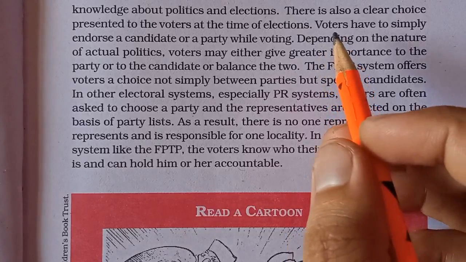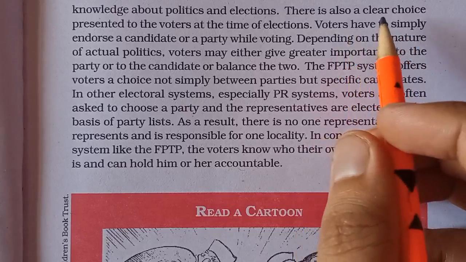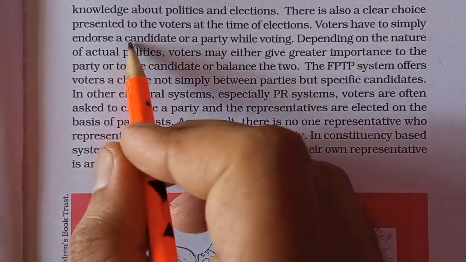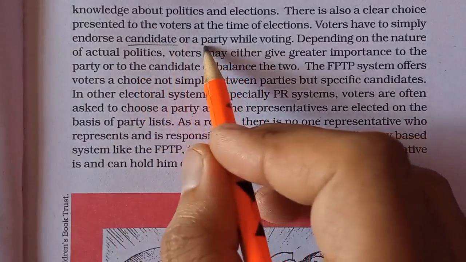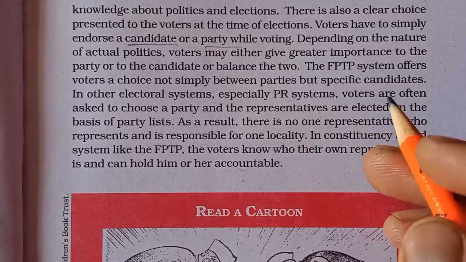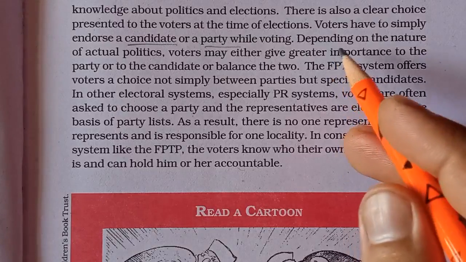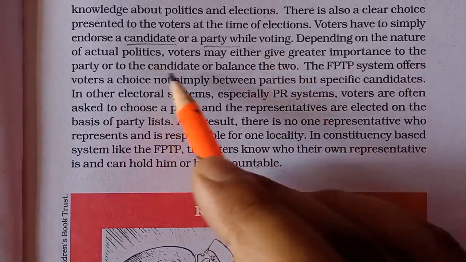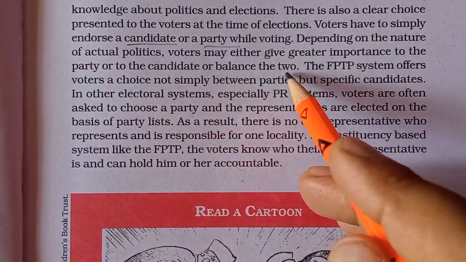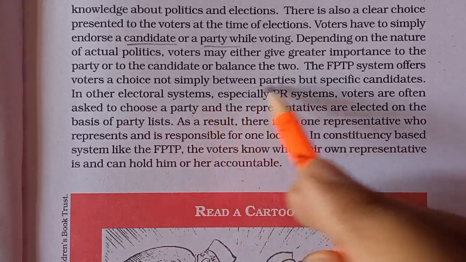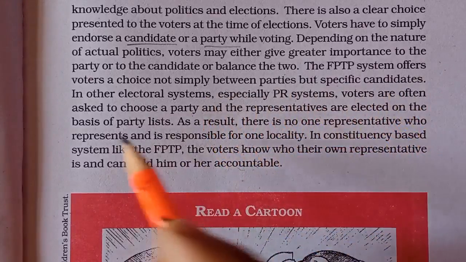But in the FPTP system, we exactly know. Voters have a clear choice presented to them at the time of election. We can have a choice for the candidate, or for a party, while voting. It would depend on us whether we want to vote for a particular party or a particular candidate. So the FPTP system has a wide range of choices, I would say. Depending on the nature of actual politics, voters may either give greater importance to the party or to the candidate, or balance the two. So it is possible with the FPTP system. The FPTP system offers voters a choice not simply between parties but specified candidates. Same thing which I have explained to you.